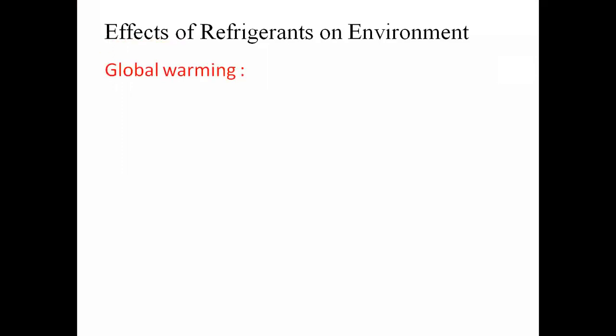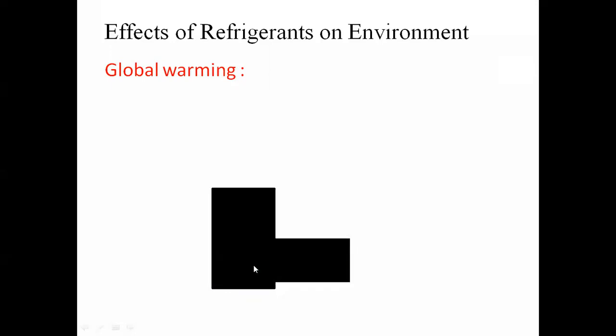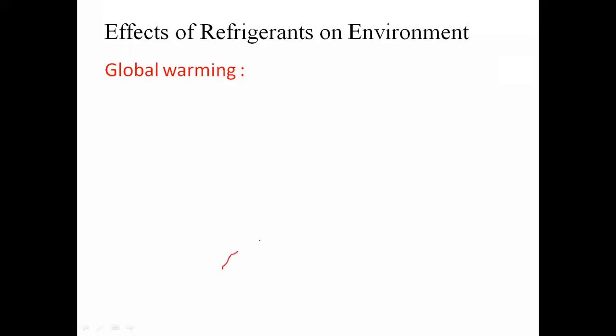In that, first one is the global warming. Nowadays we know about global warming. Each and everyone is well aware of this term called global warming. Now, what is the actual concept of global warming? What will happen? Suppose I consider this as the Earth surface, and suppose this as the Sun. The Sun is continuously emitting radiation, the sun rays.